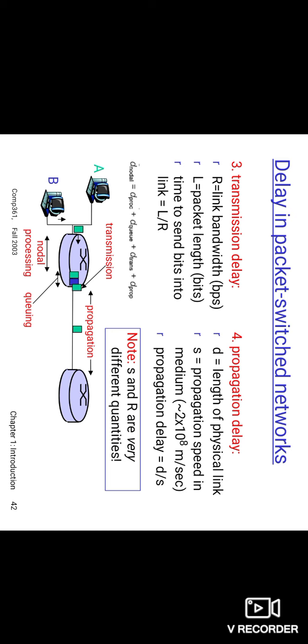Suppose R is the link bandwidth and L is the packet length. The packet contains L bits. Clear? So from the beginning of the packet, the time taken to push all the bits. Queuing delay stops when the transmission begins.